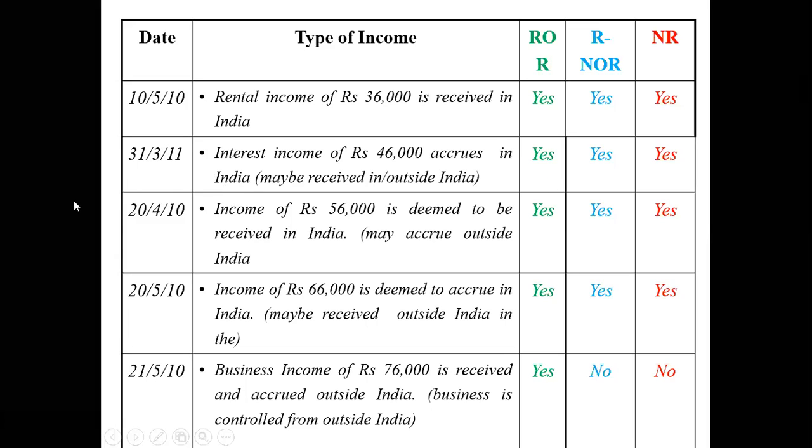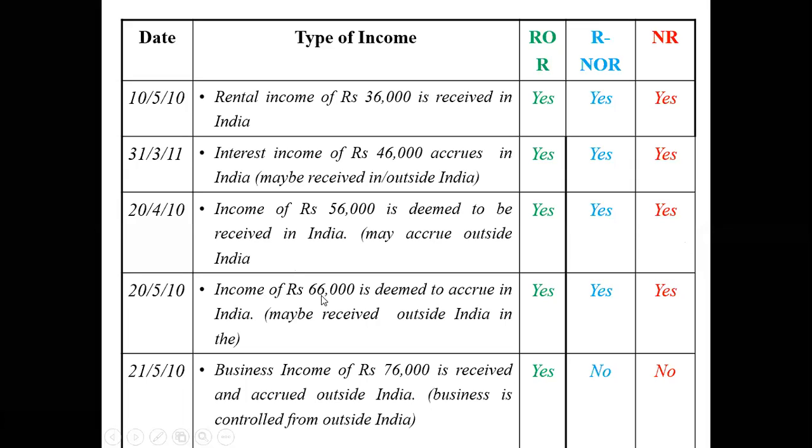Getting it? Next, on this particular day, income of 56,000 is deemed to be received in India, may accrue outside India. That means you have received the money of 56,000 rupees in India. You might have earned it outside India, right? Still, it is an Indian income because you have received it in India. So whether you have received in India or whether you have earned in India, it is an Indian income. All are liable to pay tax.